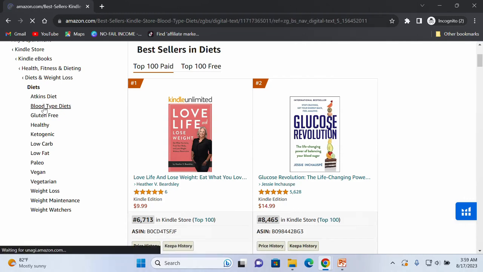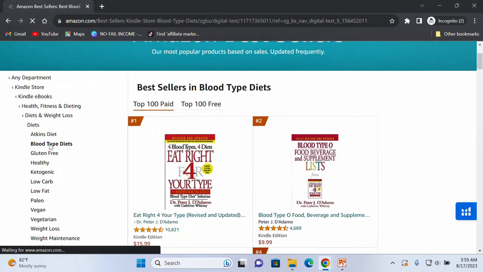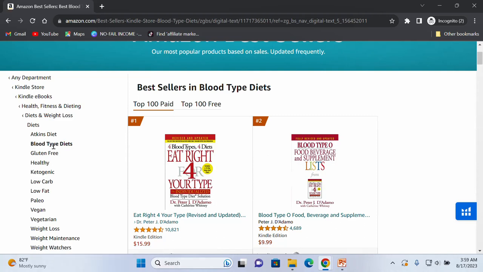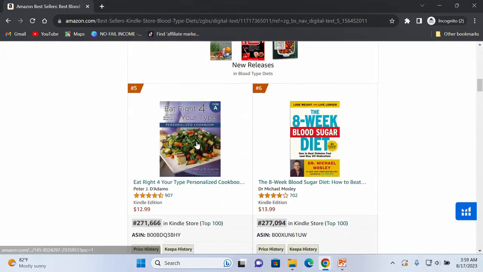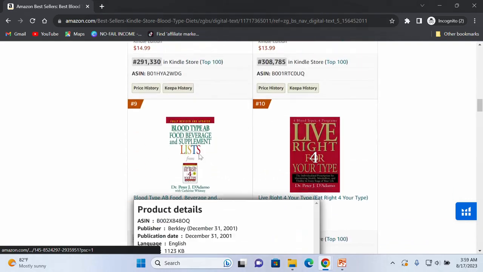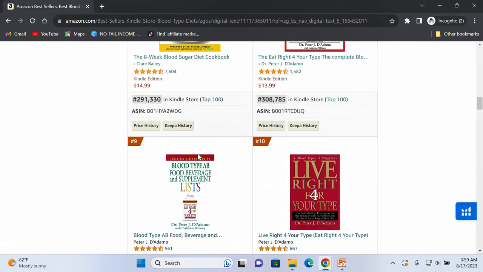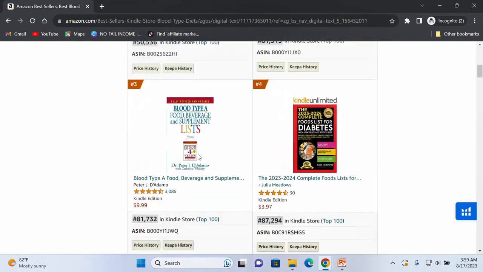When we click on it, we cannot see any other sub niche under it. As you can see, it is bolded black. So there is no sub niche under it again that we can go into. So we can just look at this particular niche. Now, from what I'm seeing on this particular niche, I'm not going to waste my time and do any research on it.